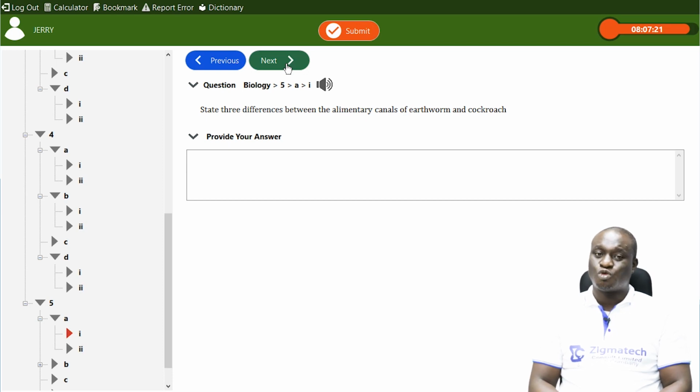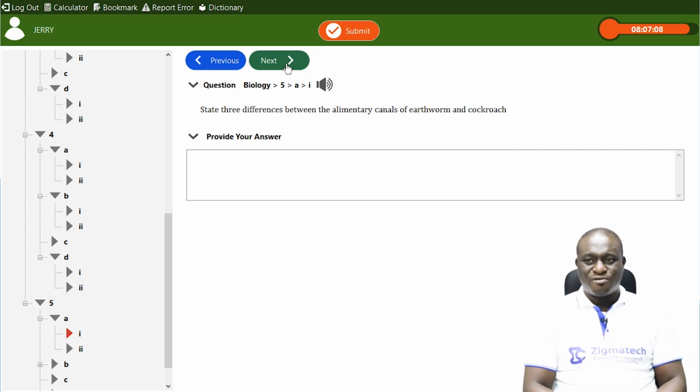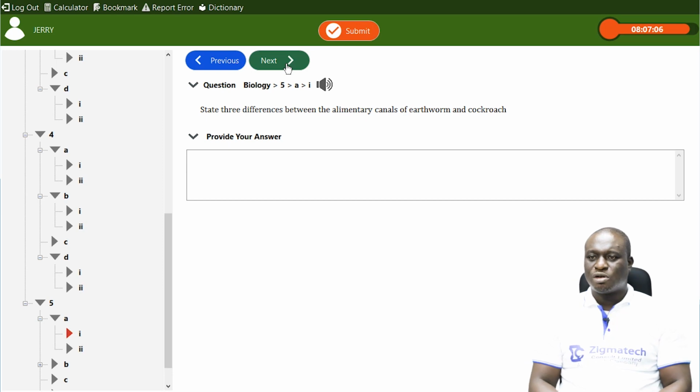Also, in a cockroach, there is the presence of salivary gland, but the earthworm does not possess salivary gland.